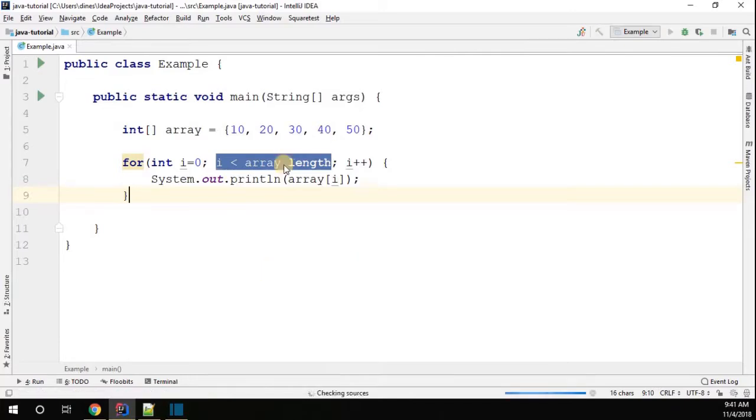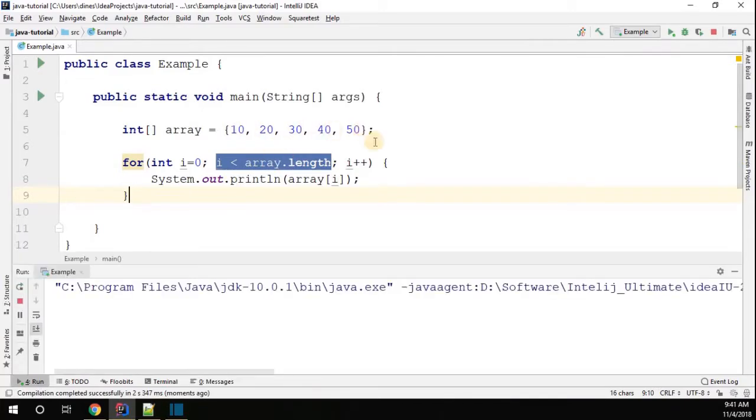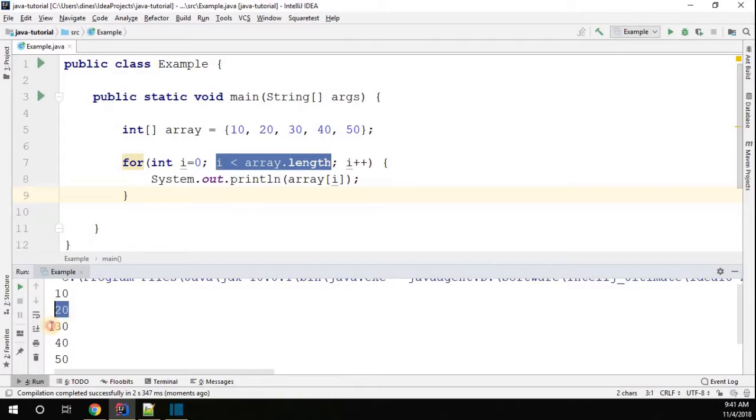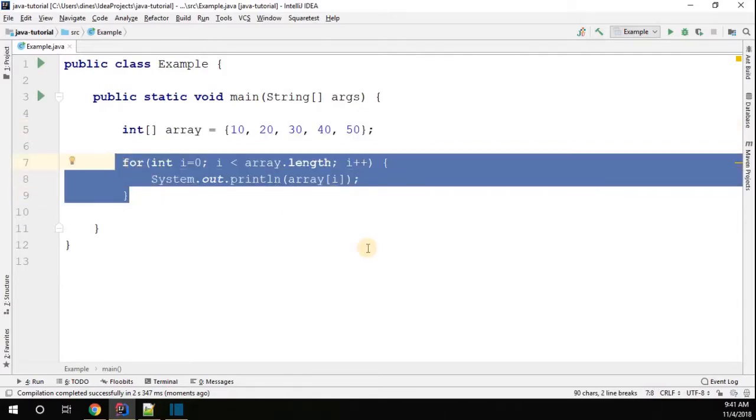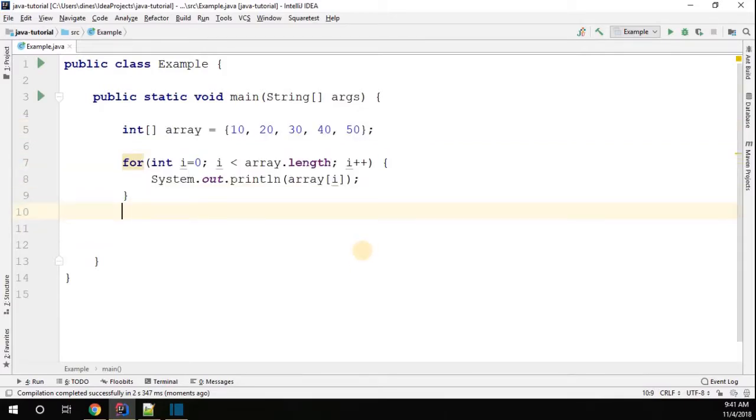Let me run this program. So obviously the output should be 10, 20, 30, 40, 50, right? Can you see that? 10, 20, 30, 40, 50. So that's how you can access an array object using the for loop. Now we have one more way to do that. This is the traditional for loop we have in Java. Now we have one more for loop called for each, or advanced for loop in Java. But this advanced for loop is supported if you are using JDK 6 or higher. Now let's quickly understand how to use that for each.